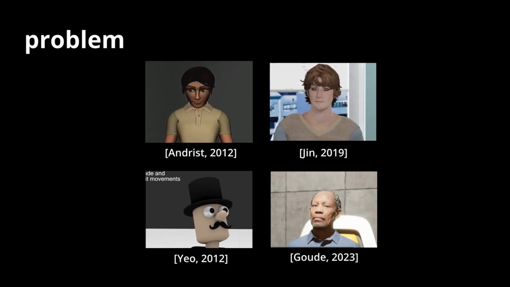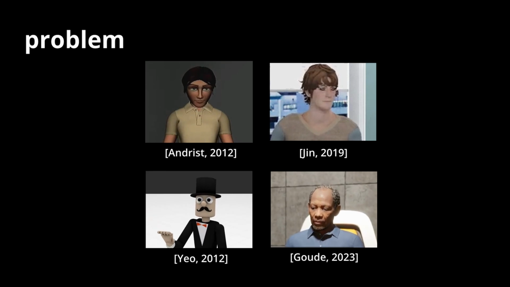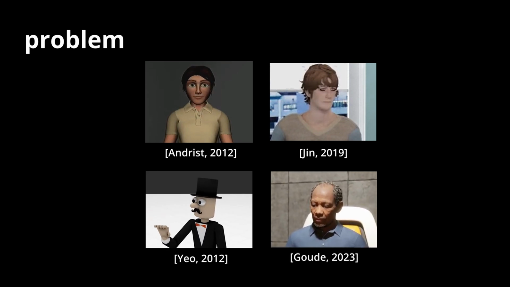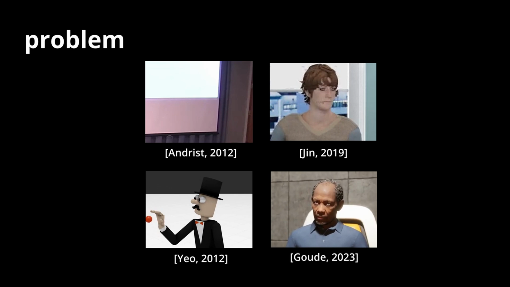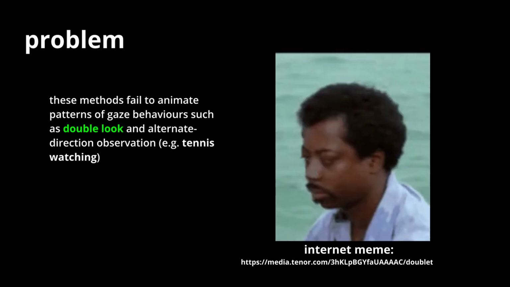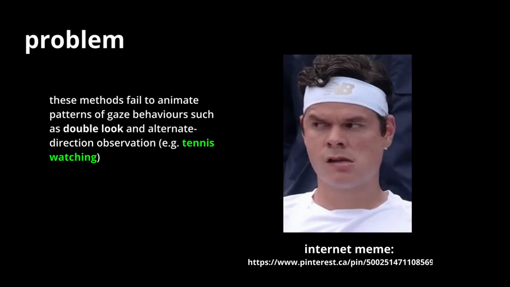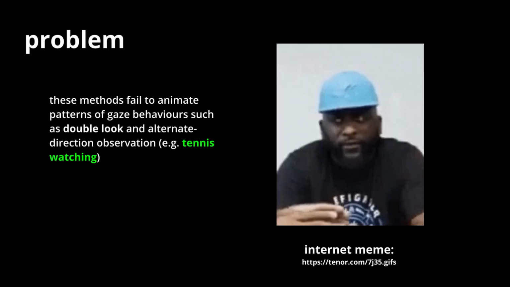These methods tend to either over or under articulate the head for a number of common gaze patterns. Double looks and alternating gaze behavior, like watching tennis, are good examples of problematic scenarios. We designed a framework and experiments to study the head and eye motion of such gaze sequences in VR.